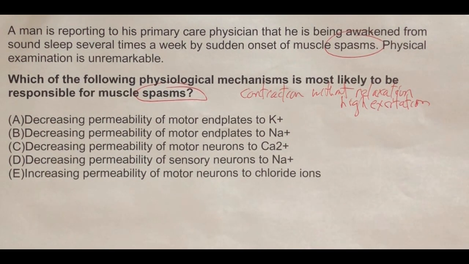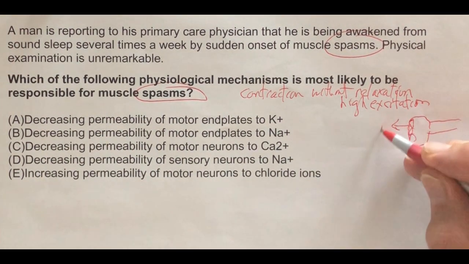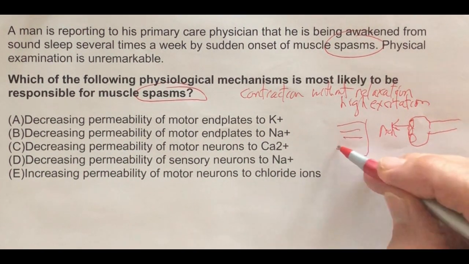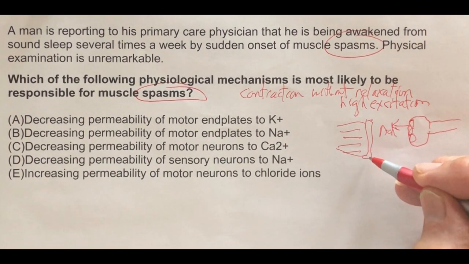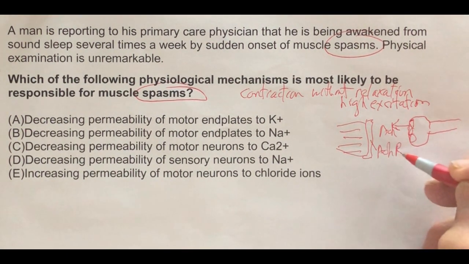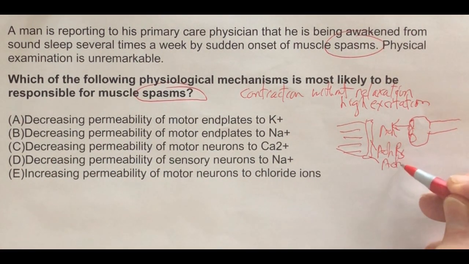The motor end plate is represented in A, and what a motor end plate is certainly just the area where we have a motor neuron releasing the acetylcholine from vesicles at its terminal onto skeletal myocytes with acetylcholine receptors, AChRs, and we know part of the AChR unit is the acetylcholine esterase, which breaks down the acetylcholine to protect against overstimulation.